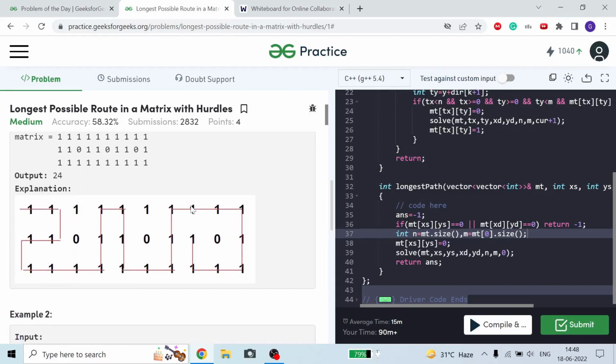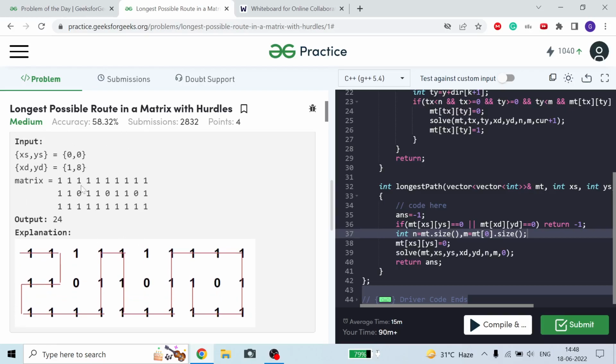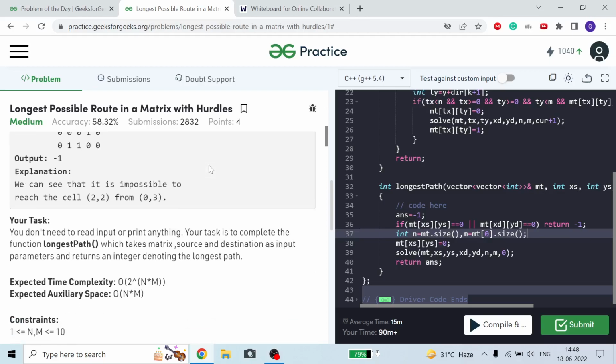Okay guys, so this is a wrong example given to us. Here 1, 8 is given, and you can see, counting 0 1 2 3 4 5 6 7 8, the cell 1 comma 8 is 0. But the answer is given as 24. I don't know why. Okay, just check.